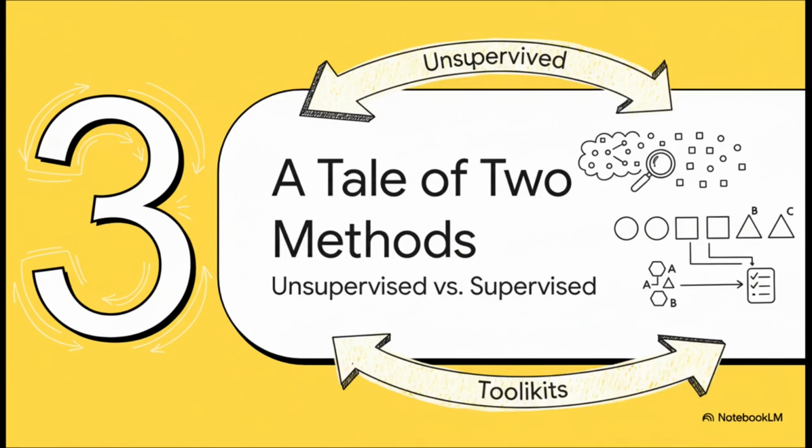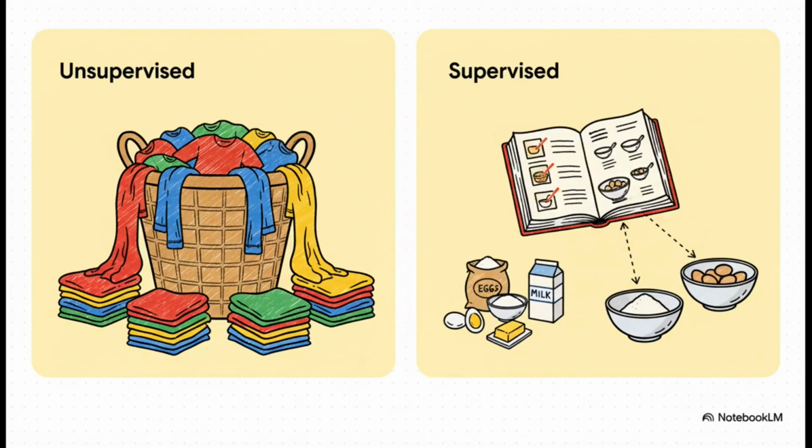When it comes to discretization, it's not a one-size-fits-all deal. Data scientists have two main toolkits, and each one has its own philosophy, really, designed for totally different situations. Now, what's really fascinating here is the core difference between these two approaches. On the left, you've got unsupervised methods. They don't care about what you're trying to predict, they just look at the properties of the numbers themselves. The laundry analogy is perfect, you're just sorting by color. But on the right, supervised methods are totally goal-oriented. They use the thing you're trying to predict to create the absolute best bins for the job. It's like sorting ingredients, but for a very specific recipe. The final dish dictates how you group everything.